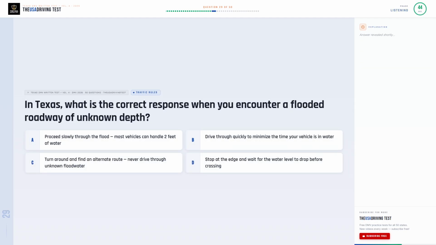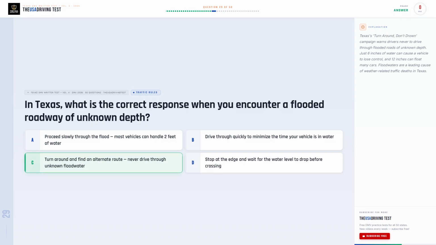In Texas, what is the correct response when you encounter a flooded roadway of unknown depth? Option A. Proceed slowly through the flood. Most vehicles can handle 2 feet of water. Option B. Drive through quickly to minimize the time your vehicle is in water. Option C. Turn around and find an alternate route. Never drive through unknown floodwater. Option D. Stop at the edge and wait for the water level to drop before crossing.